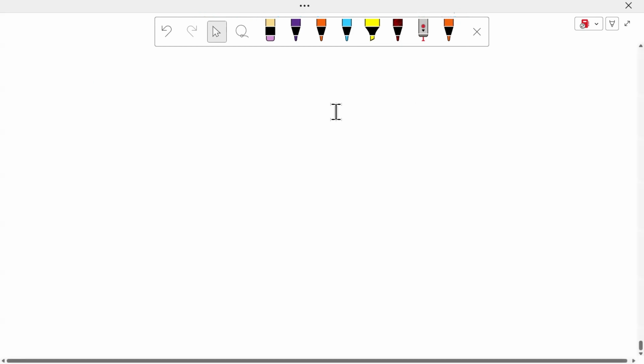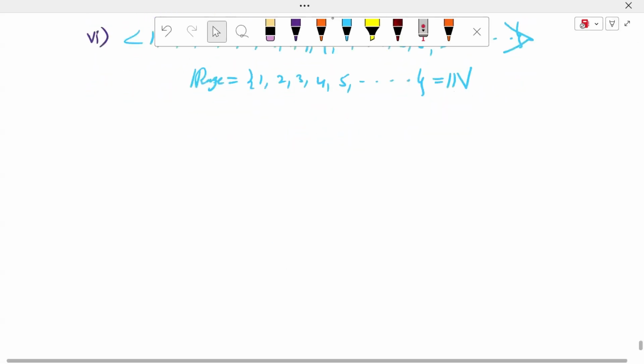Here is one note point. What can we observe?